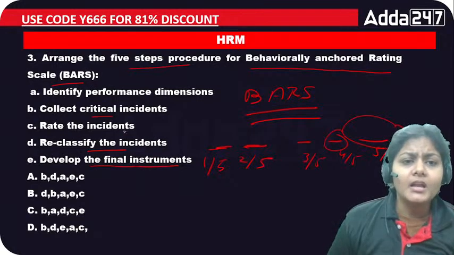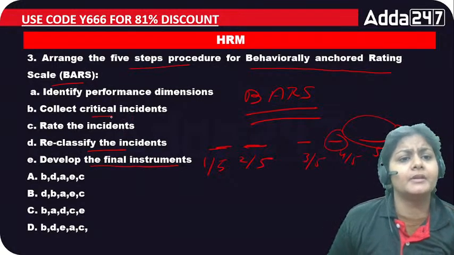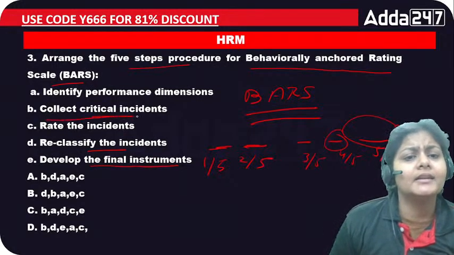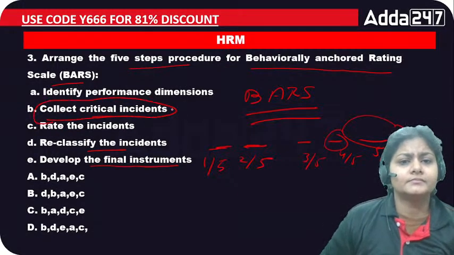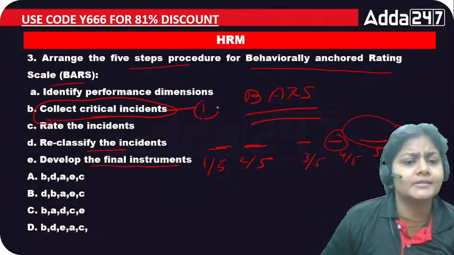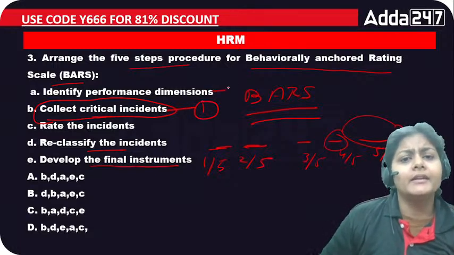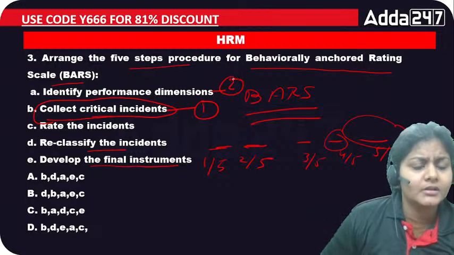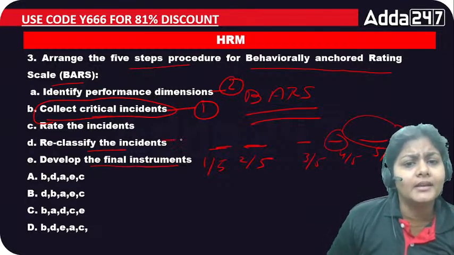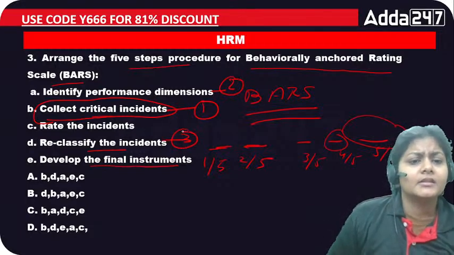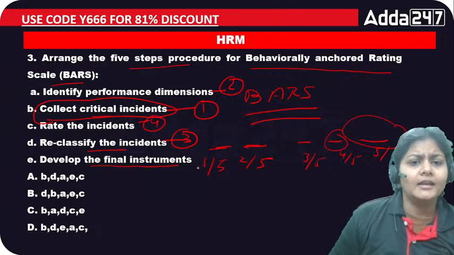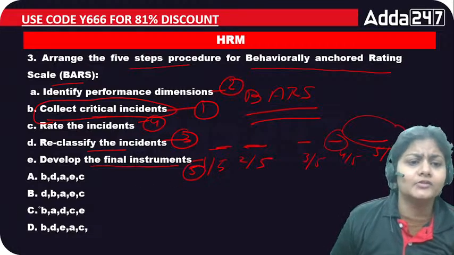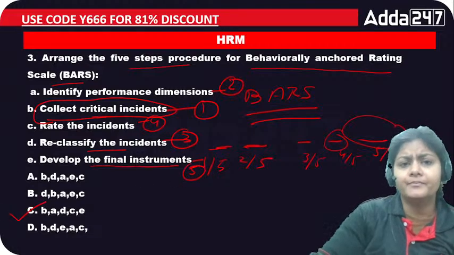See, the first step is to collect the critical incident, right, that is the first step. Then identify the performance dimension, right? Then reclassify the incident, then rate the incident, right, and develop the final instrument. Okay, so the answer is C here.